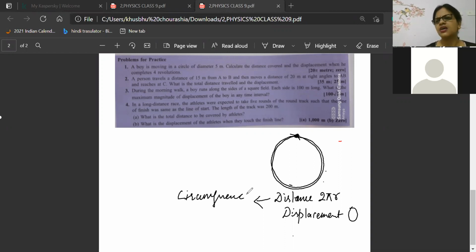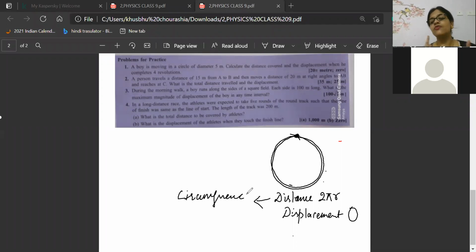But distance now, if I'm standing in one place, Khushbu auntie is not at all moving. Ashwin is calling, auntie, please come, we will go for a walk. But auntie is not at all moving. So what will be auntie's distance covered? Auntie's distance covered will be 0. I will not be covering any distance. So displacement and distance are both coming 0.